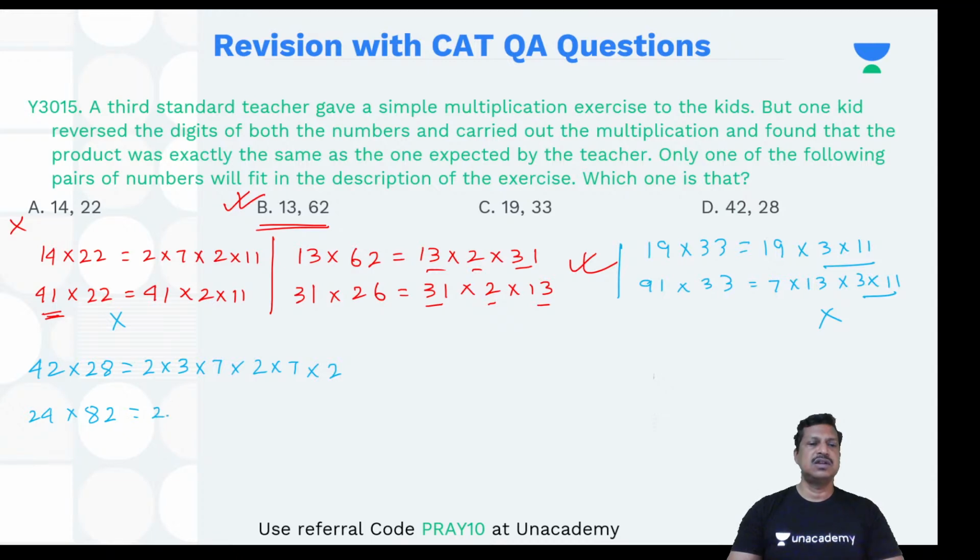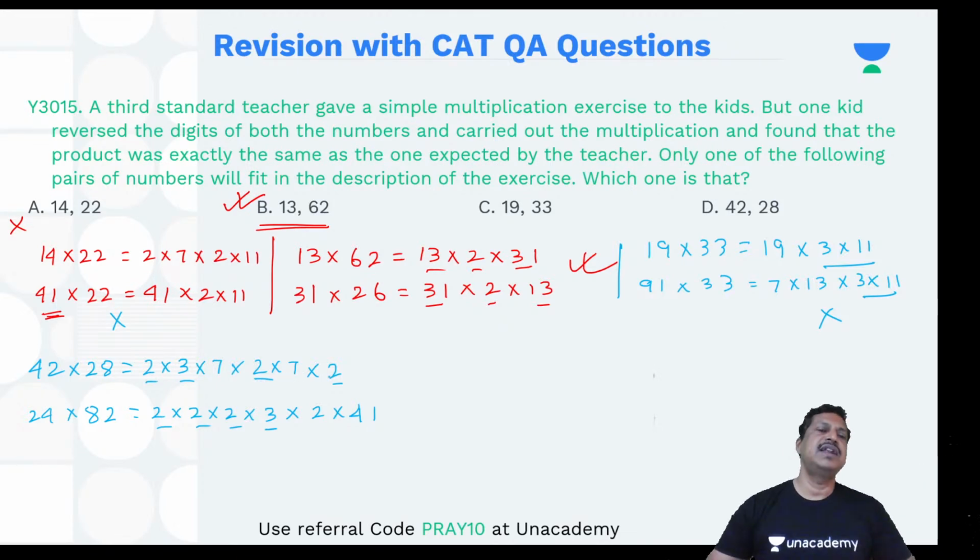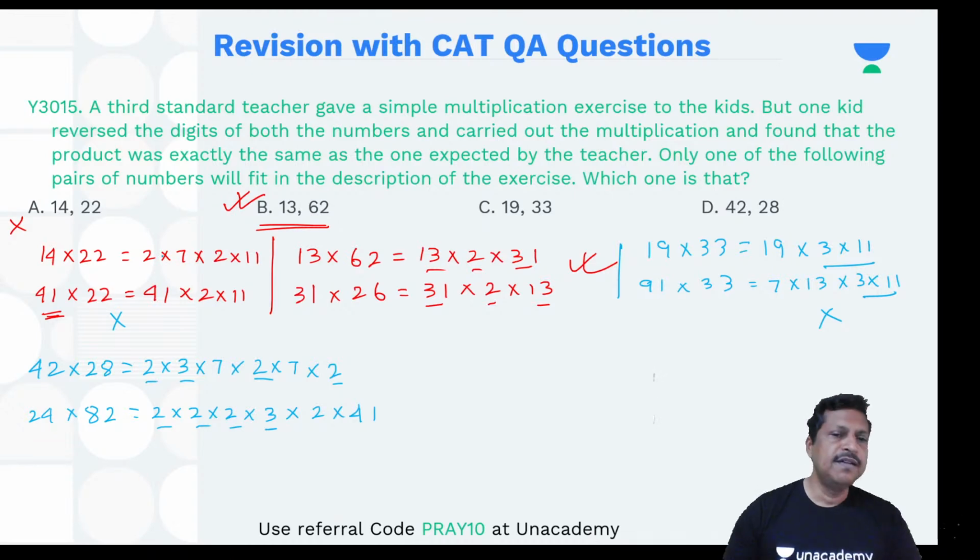what? 24 is 2 into 2 into 2 into 3. 24 is 8 into 3. And 82 is nothing but 2 into 41. 41 is a prime number. So I can get 2, 2 and 2 over here, and 3 over here is absolutely okay. Now I have got 2 into 41. This side I have 49. So this cannot be. So this is how I need to check. Okay. All right. So my answer comes out to be.